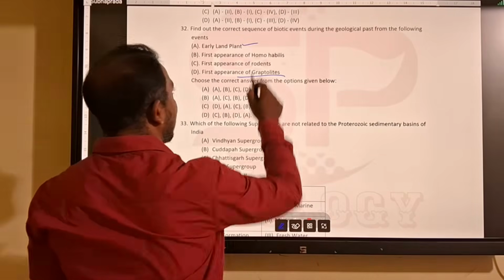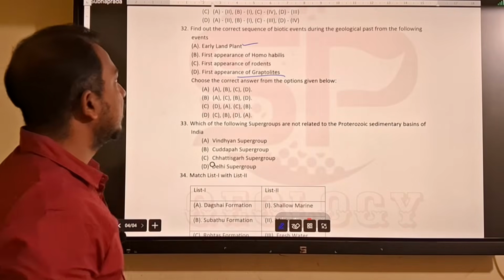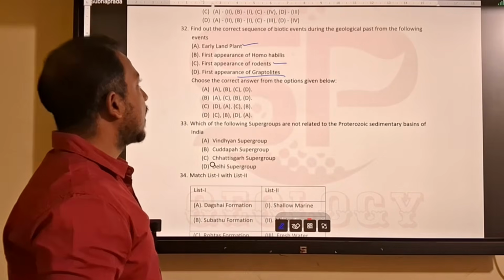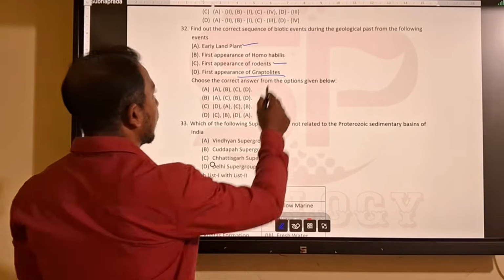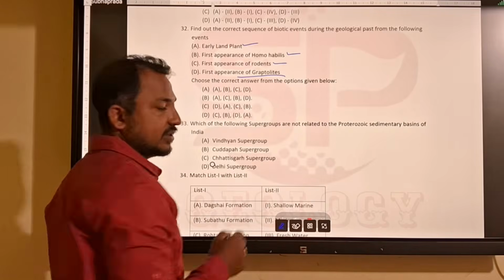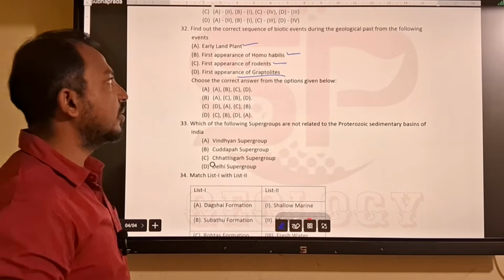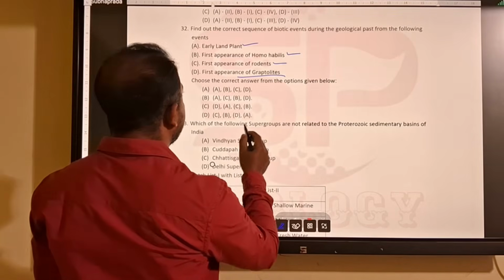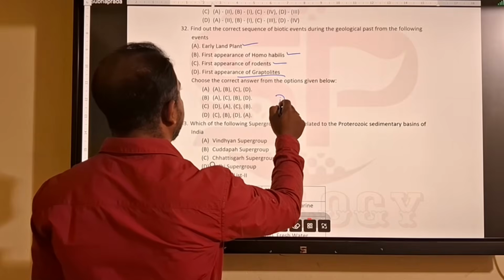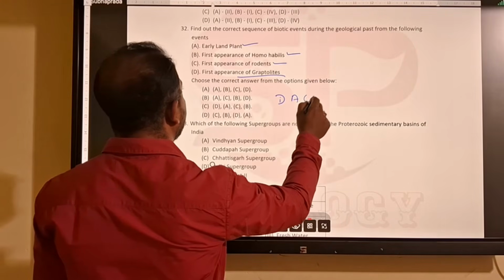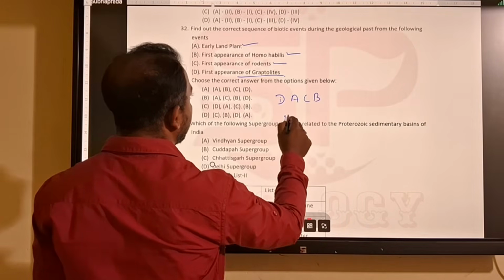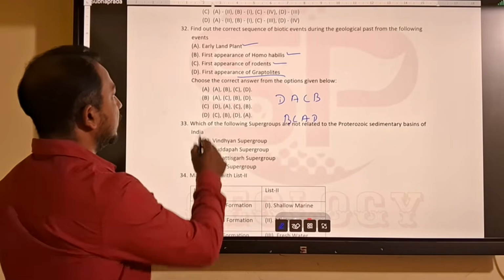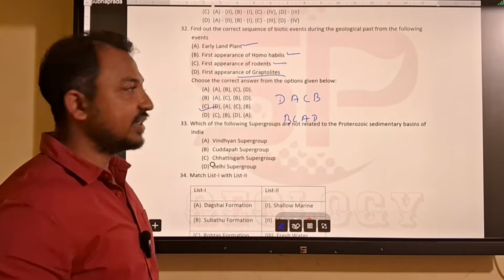Then land plants appear in Devonian. Then rodents appear. Then Homo habilis, that is during your Eocene time. So if you arrange them, it will be D, then A, then C, then B. So it will be D, A, C, B.